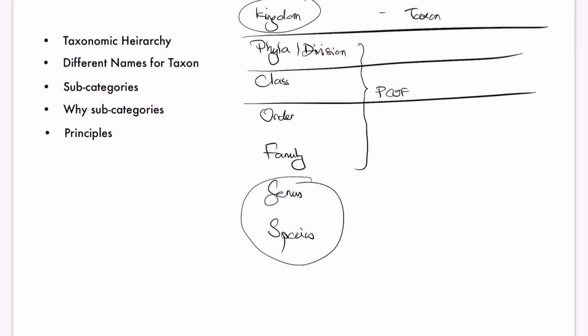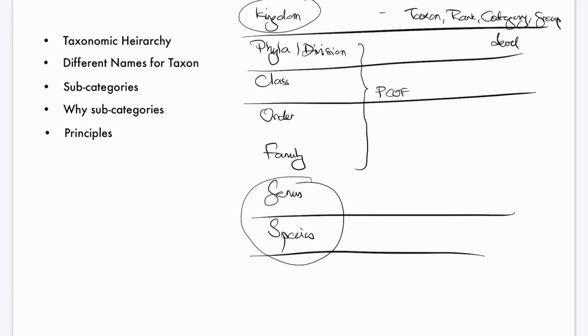Each level: taxon, rank, category, group, level. All these are names for taxons. Species is one taxon. It is also called rank, category, group, and level.